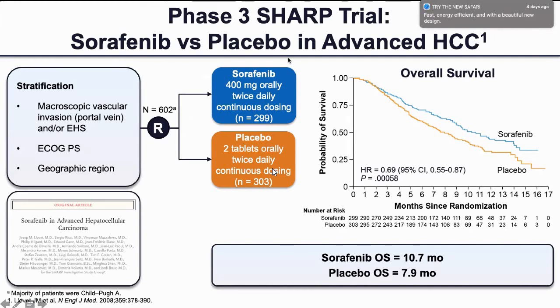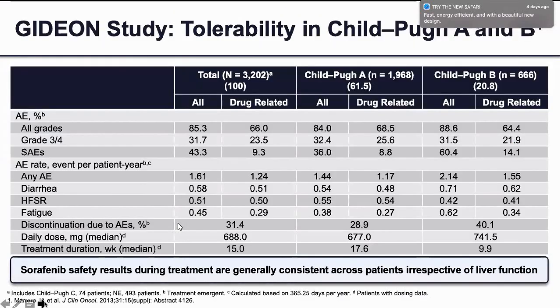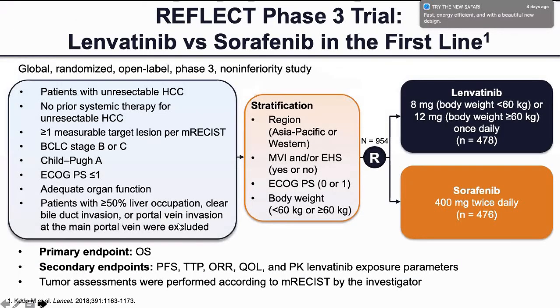I think this has been discussed by Dr. Denny. The phase 3 SHARP trial stratified patients with sorafenib in one arm and placebo in the other arm. It found sorafenib showing a significantly better OS of 10.7 months versus 7.9 months. And another study, the GIDEON study, showed the tolerability of sorafenib in Child-Pugh A and B. The problem with sorafenib that most clinicians have is its tolerability. Hardly any patient can be started at the full dose, 400 milligram BD. Majority of the patients, if planned for sorafenib, are started on 200 milligram BD.